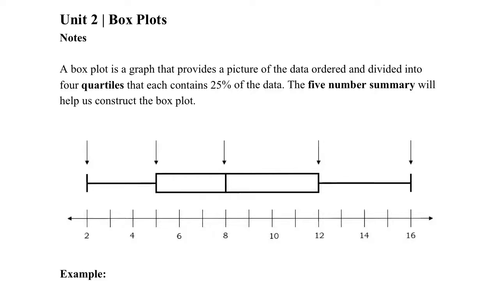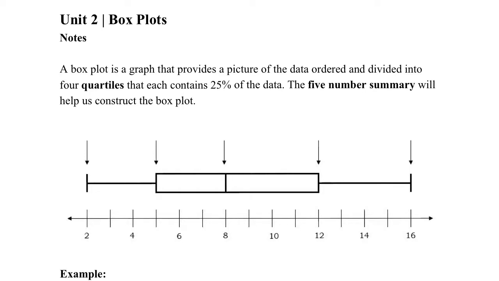Okay, so this lesson is in regards to box plot. Box plot is the third type of graph that we're going to deal with in the statistics unit, and its strength is really showing us the variability of data. And we're going to talk a lot more about variability tomorrow or in the next lesson. But for now, it's important that you understand how box plot is constructed and how to read it.